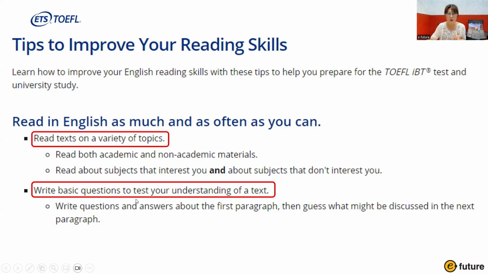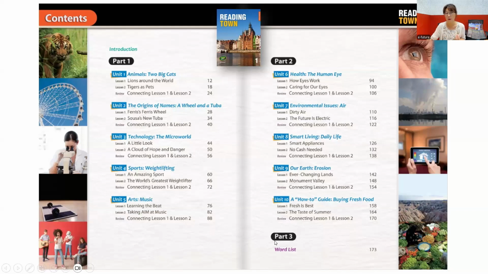And write basic questions to test your understanding of a text. We talked about this before: you write down the questions before you read and try to find the answers. If you look at the topics in Reading Town 1: animals, tea and cats, the origins of names, technology, sports, arts, health, environmental issues, smart living, our earth, a how-to guide.